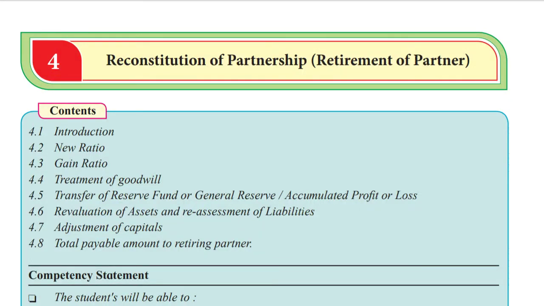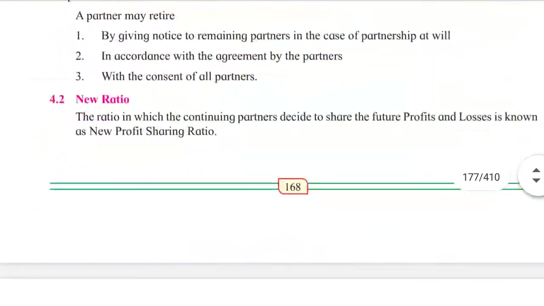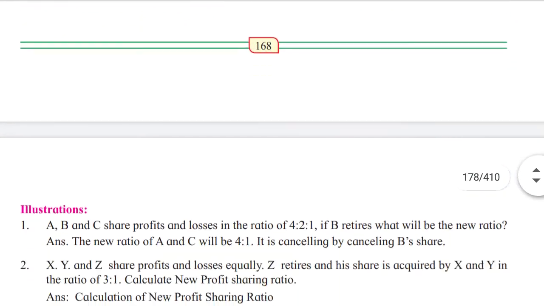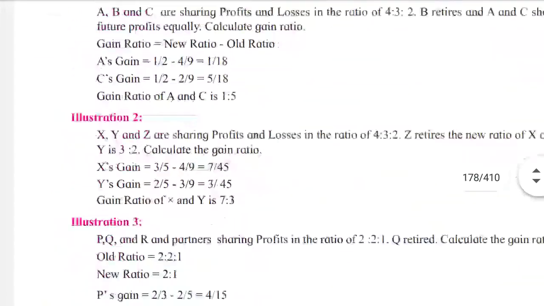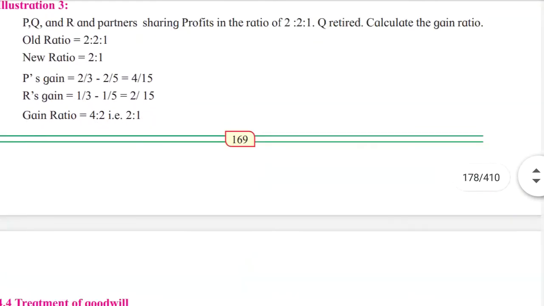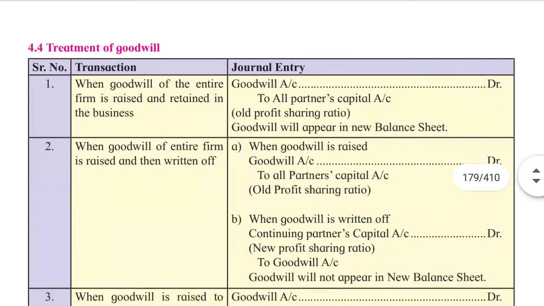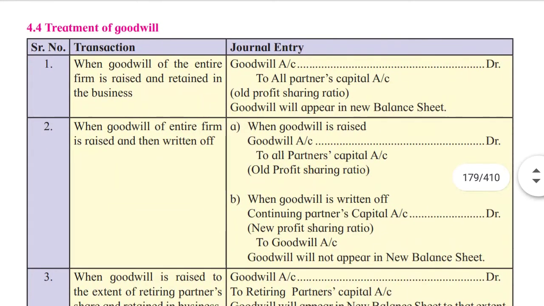In my last lecture, I had taken reconstitution of partnership firm, retirement of partner. I had taken the introduction and how to solve the new ratio and gain ratio, and explained everything about it. Now we are going to learn more about the treatment of goodwill. So let's get started.